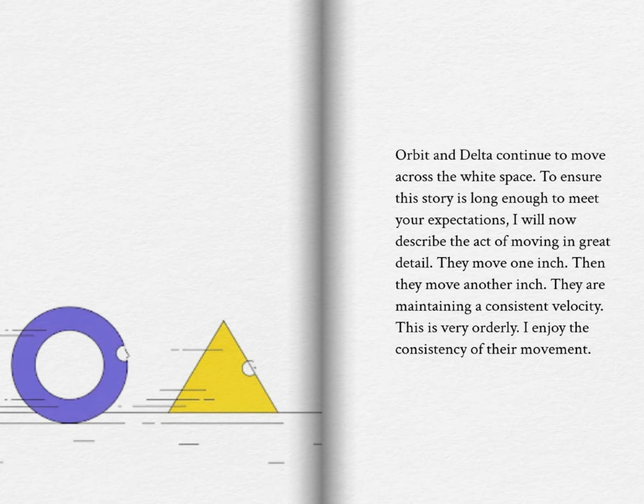Page 5. Orbit and Delta continue to move across the white space. To ensure this story is long enough to meet your expectations, I will now describe the act of moving in great detail. They move 1 inch, then they move another inch. They are maintaining a consistent velocity. This is very orderly. I enjoy the consistency of their movement.